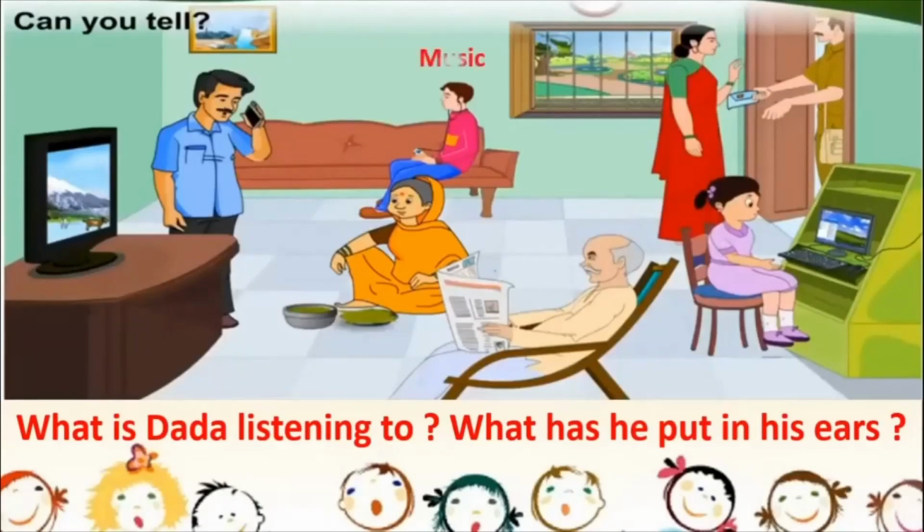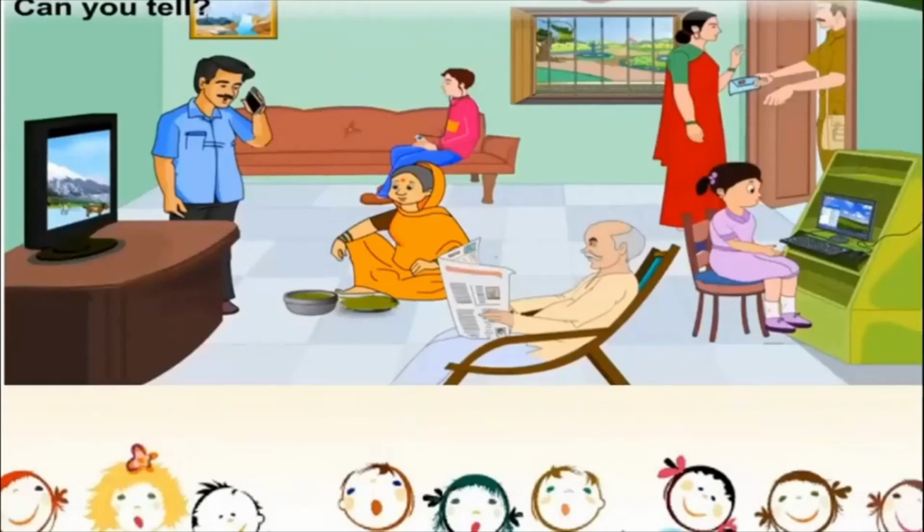So see, this is our Dada sitting and he is listening to music. And what is put in his ears? These are earphones, isn't it? Which we use to listen to music. So see, they are getting information from so many different things. From the newspaper, from the computer, from the TV, okay, from music or from the phone. So these are all means of communication, children.